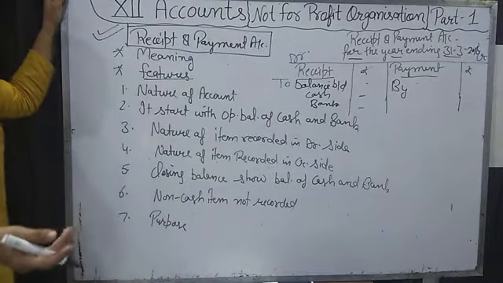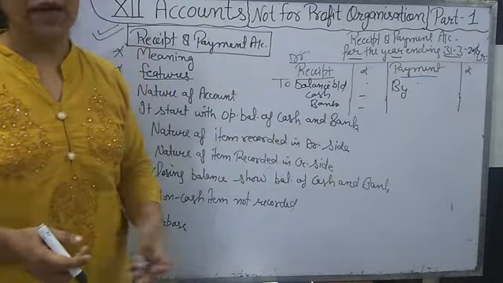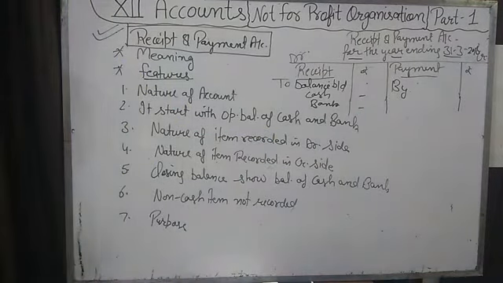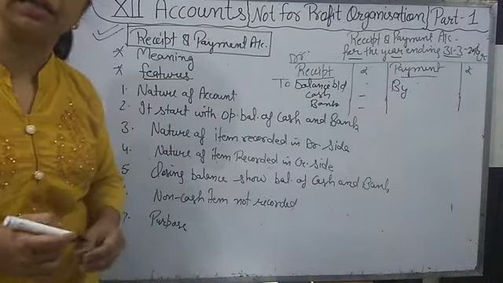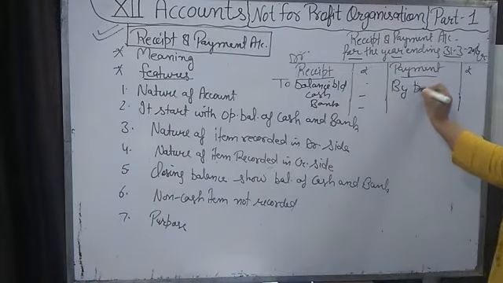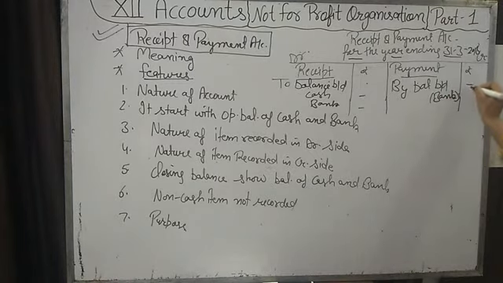If any fixed deposit is there, then we also write 'To balance brought down' here. If there is a bank overdraft, the balance of bank is not a debit balance, we have a credit balance of bank, then we write on the credit side 'By balance brought down' of bank. If a bank overdraft is given, it will be written on the credit side.